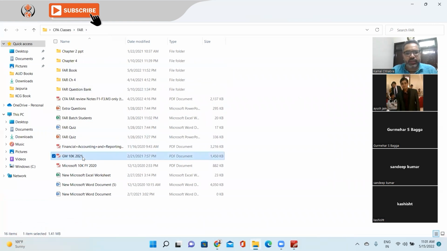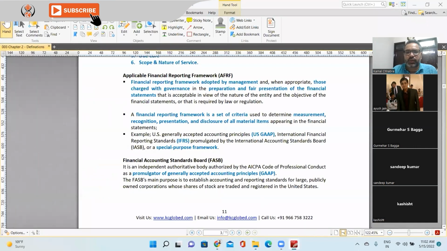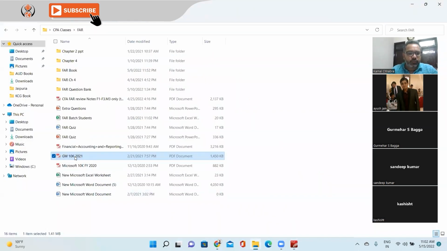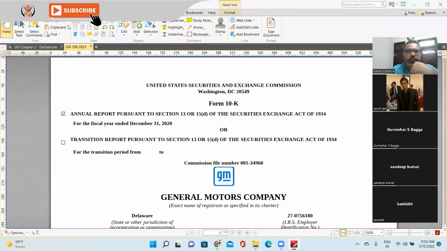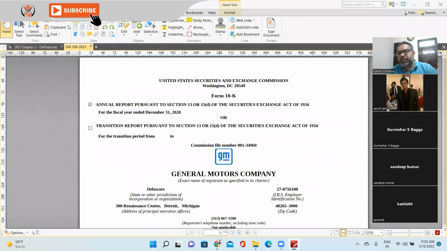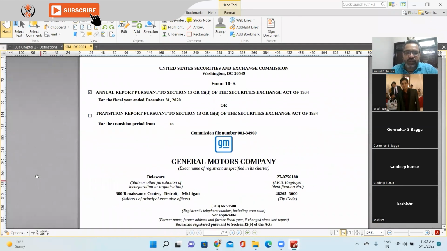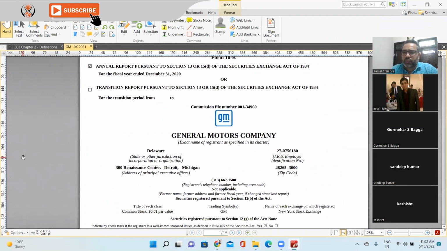So yeah, this is the General Motors financial statement. Yesterday we were discussing this. Right, so this is the 10-K. The 10-K is basically the annual filing form in the US with the SEC. So these are the financial statements of General Motors.